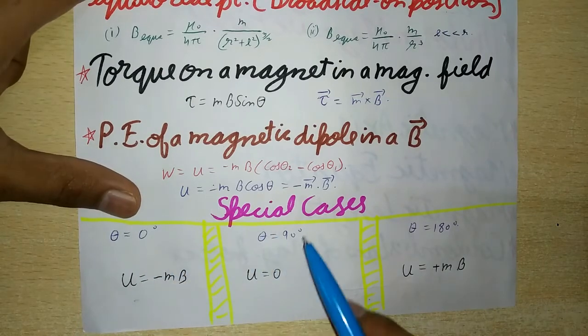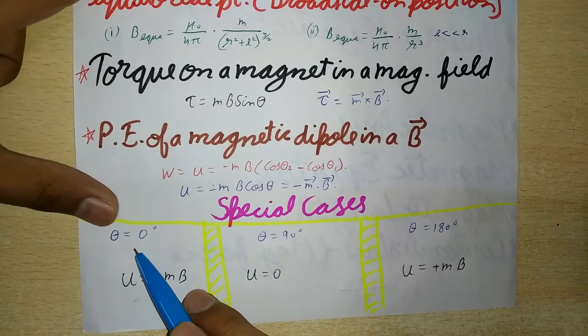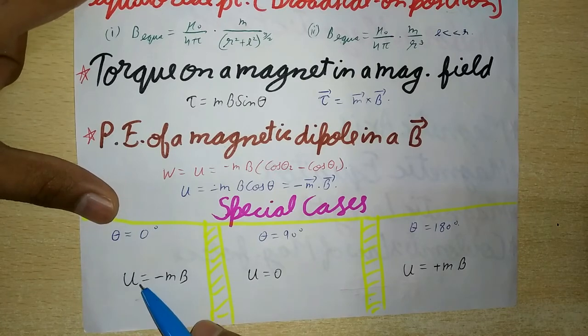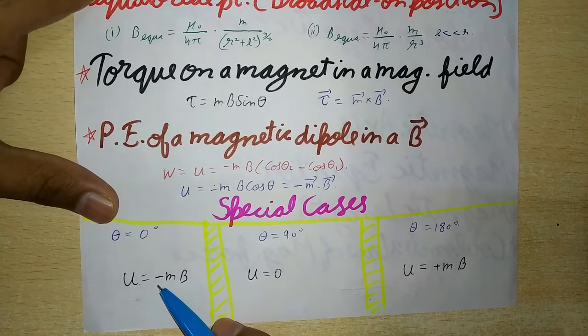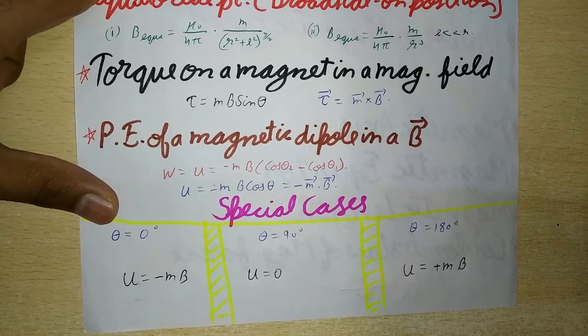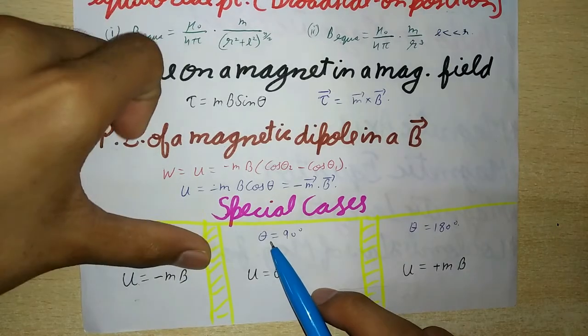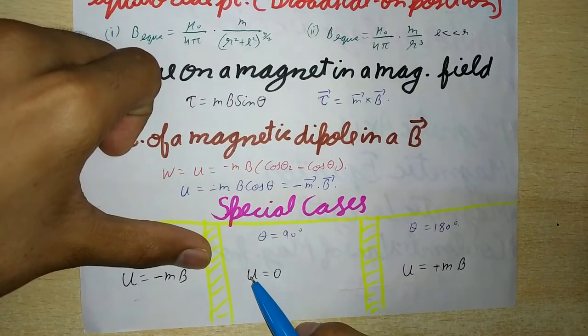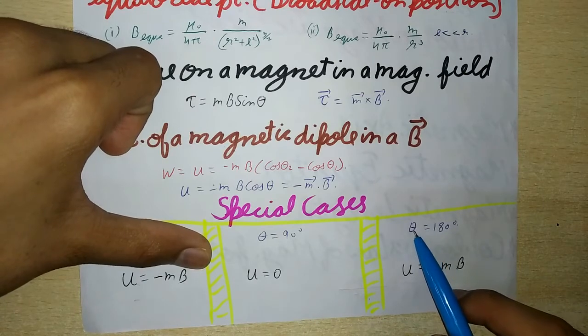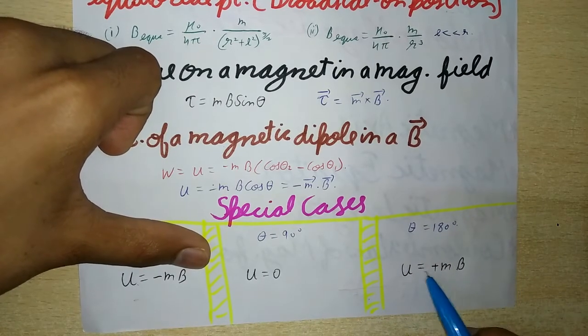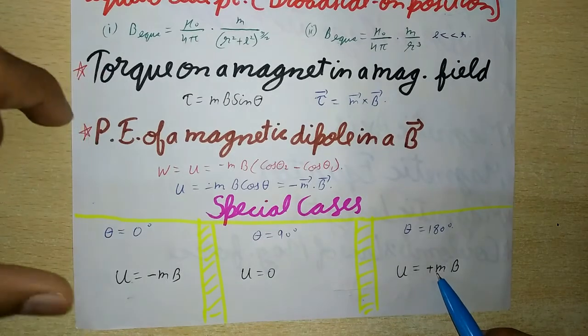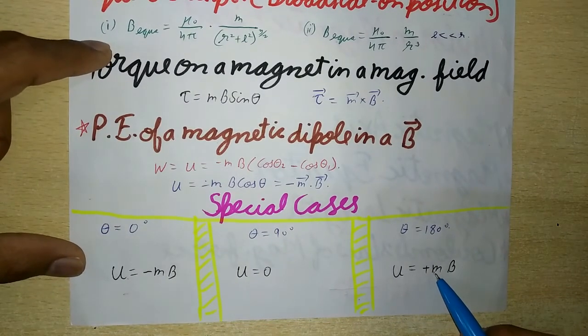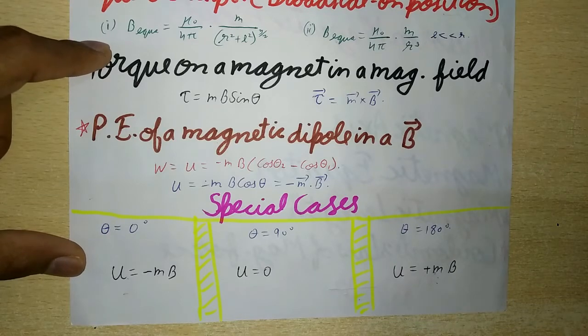And here are some special cases. First, when theta is equal to 0, then U is equal to minus mB. Thus the potential energy of the dipole is minimum when m vector is parallel to B vector. This is the position of stable equilibrium. Second case, when theta is equal to 90 degrees, then U is equal to 0. And third case, when theta is equal to 180 degrees, then U is equal to plus mB. Thus the potential energy of the dipole is maximum when m vector is anti-parallel to B vector. This is the position of unstable equilibrium.